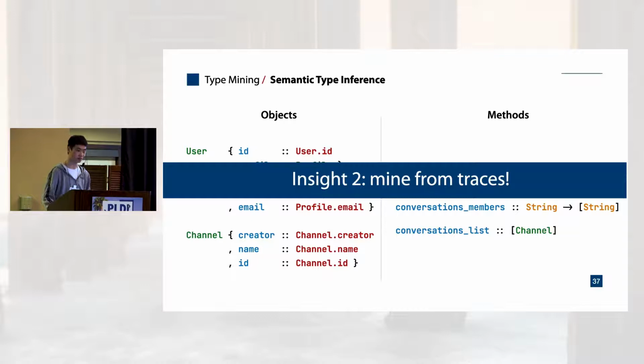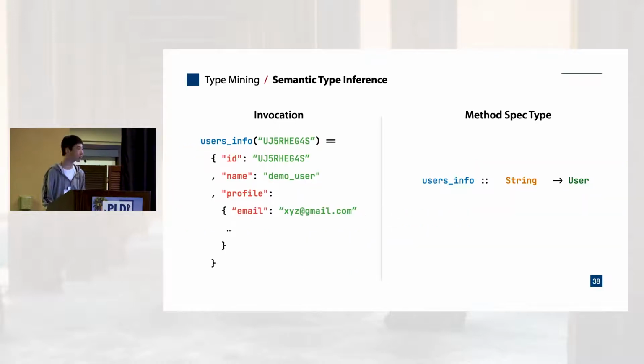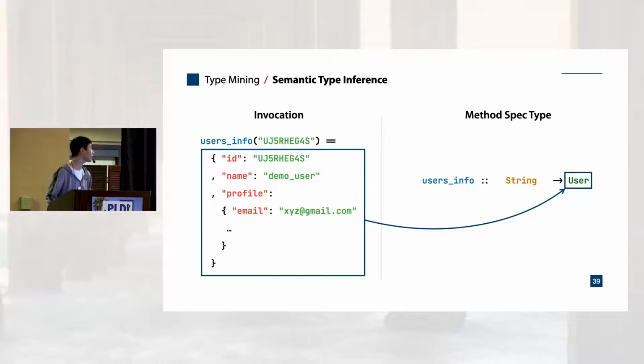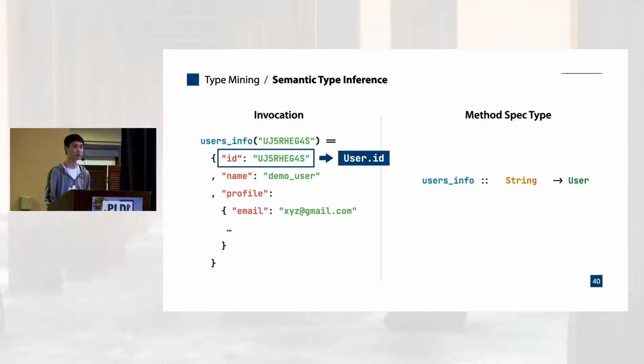Here comes our second insight. We may mine semantic types for methods from their execution traces. On the left, I show you an invocation trace for the method user's info, and on the right is its spec type from the OpenAPI spec. And now I am going to show you how we infer the semantic type for user's info with the entry on the left. First, according to the spec type of user's info, we know that this method returns a user object. Therefore, the ID field of the return object can be assigned the semantic type user.id.